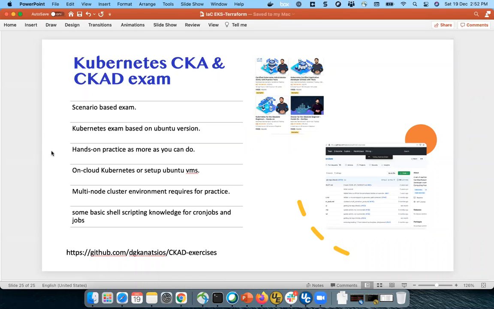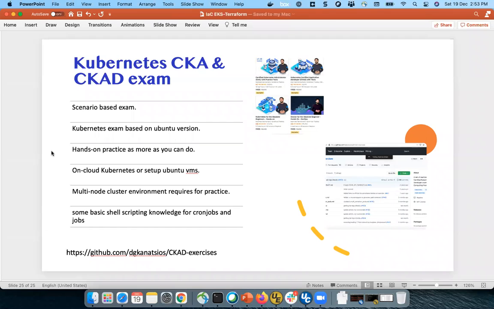So I will suggest you do as much hands-on practice as you can for Kubernetes, using kubectl commands. You need to read about all the different resources, how the resources work together, how you can create, edit, and delete the resources of Kubernetes, like pods, deployments, replica sets, horizontal pod autoscaling, ingress controller, nginx. All these kinds of resources you need to create and get good hands-on practice with.